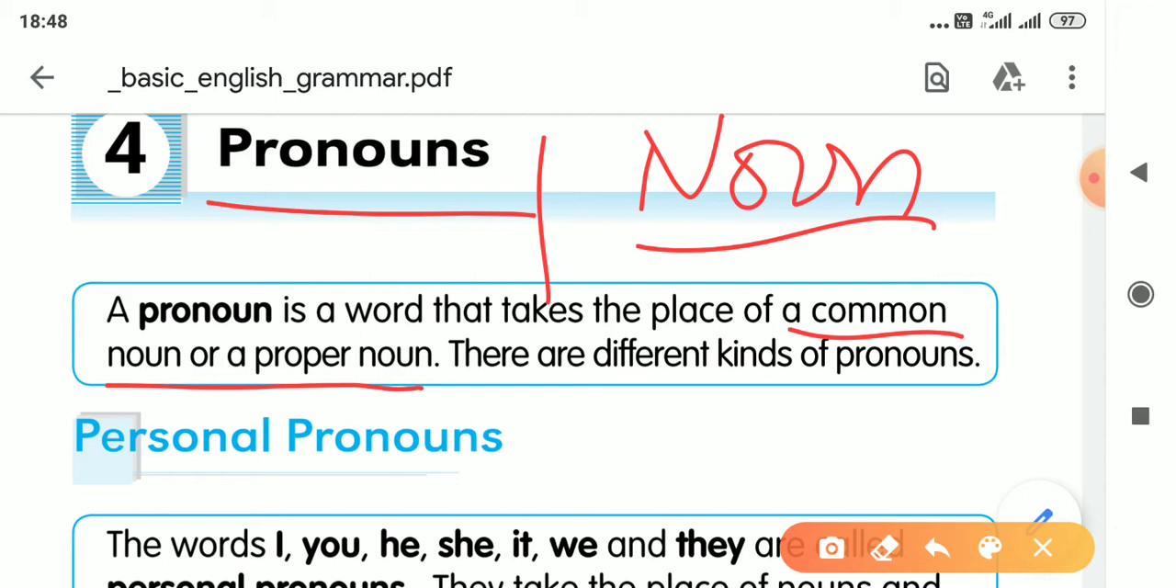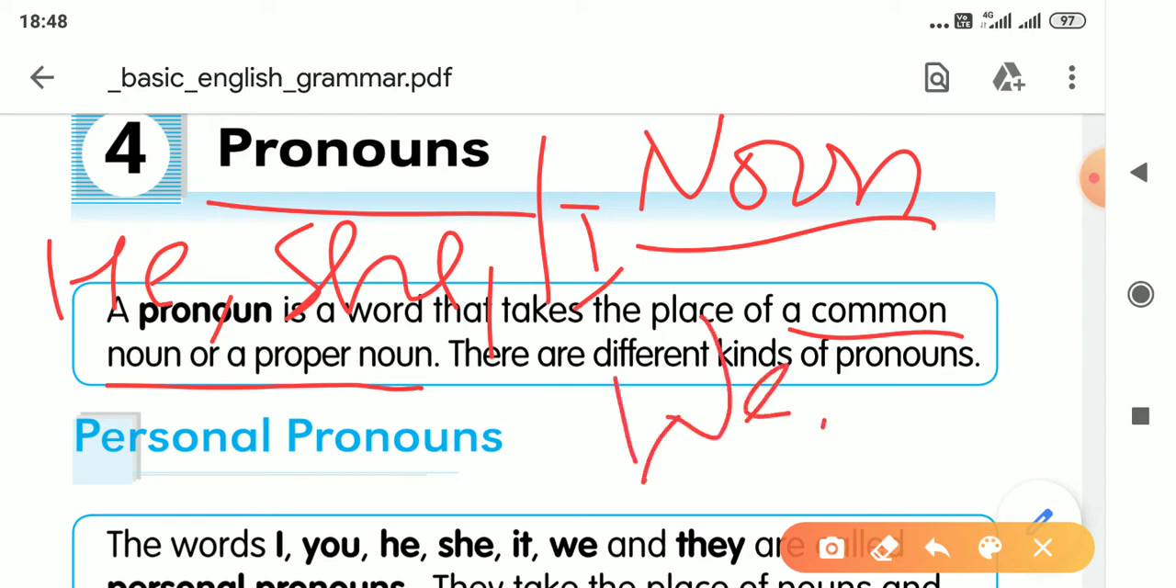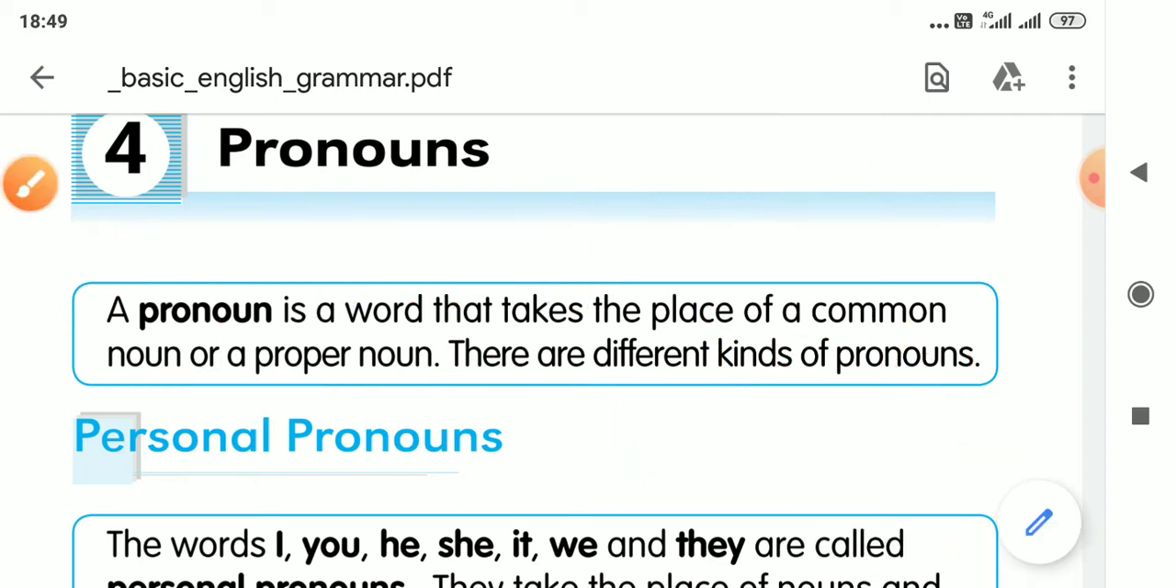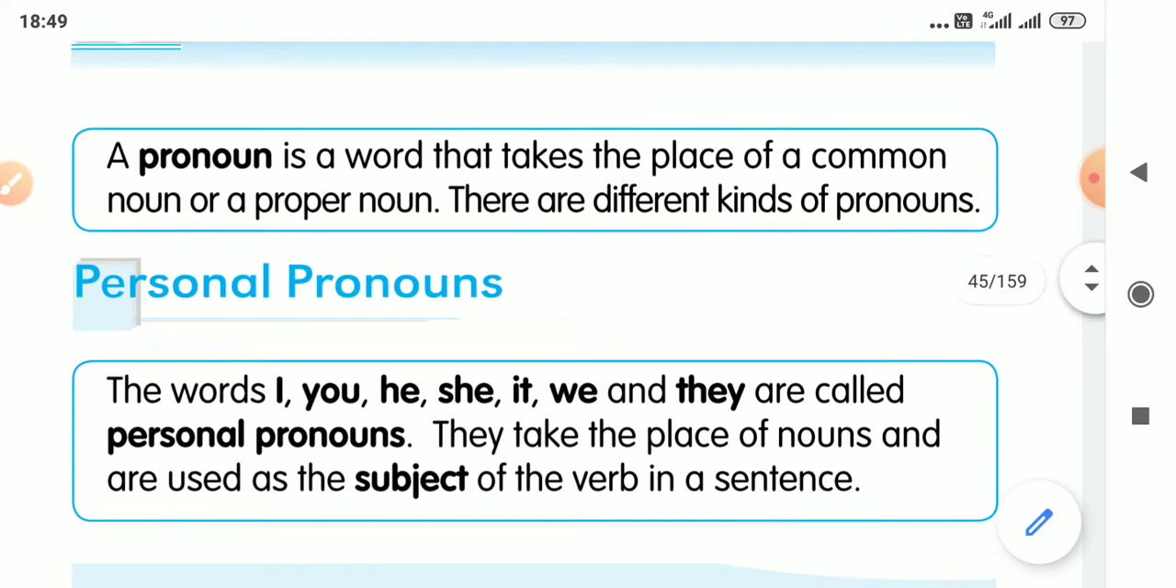Examples all of you know: she, he, I, we, you. These are different examples of pronoun. This is very basic English grammar, so I hope you know it well. Come to the types of pronoun. That is very important. We will see the different types of pronoun one by one.